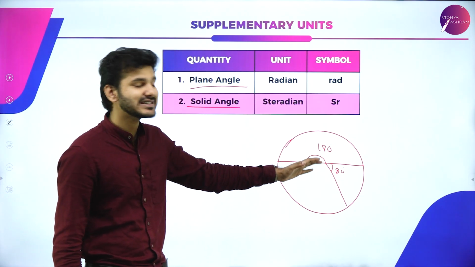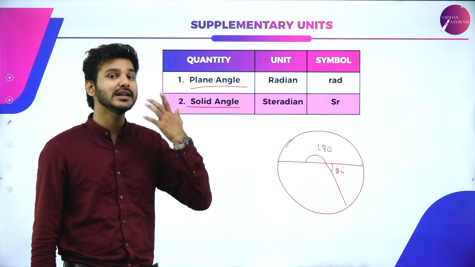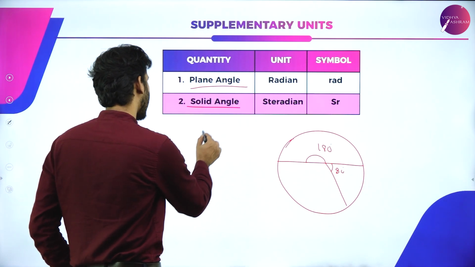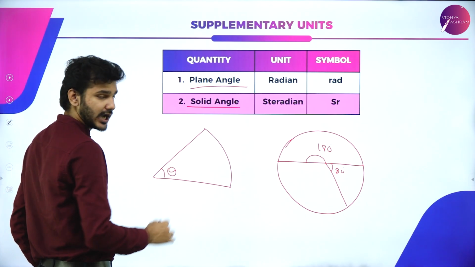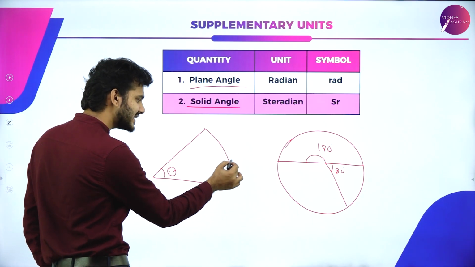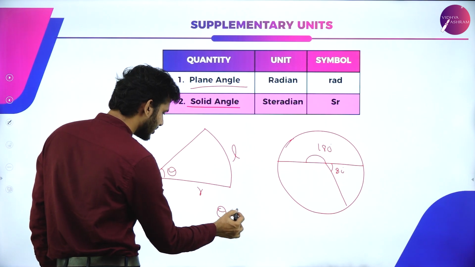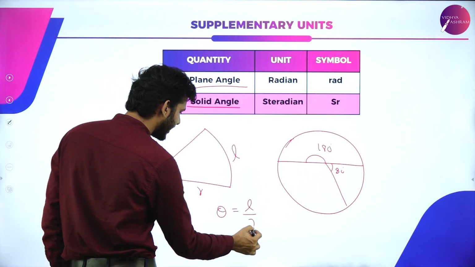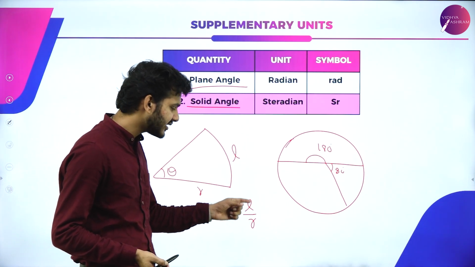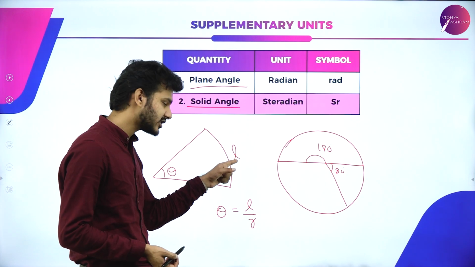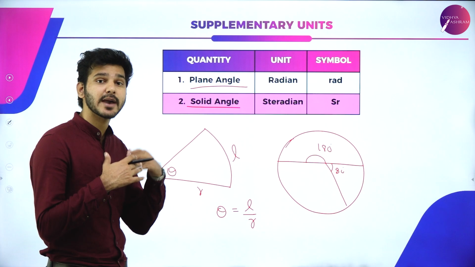Then you can say this is how a plane angle behaves. And plane angle can be defined as, if this is the angle theta, if the radius is r and this is the arc length, let's say it's L, then we can define theta is equal to L divided by R. So one thing you have to notice is that we are using fundamental quantities of length. This is also length, this is also length, which means this particular angle theta is dimensionless.